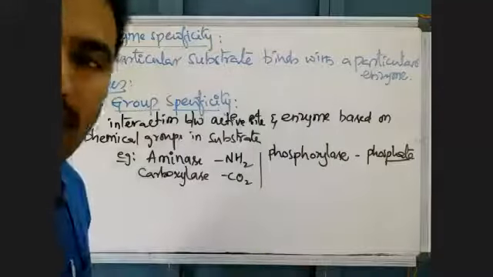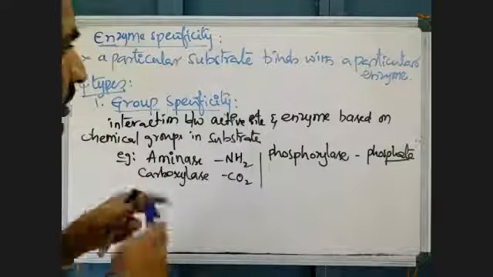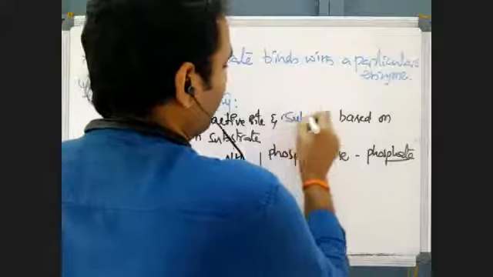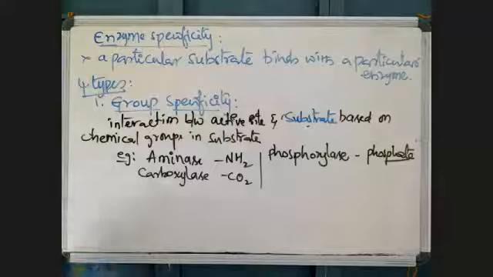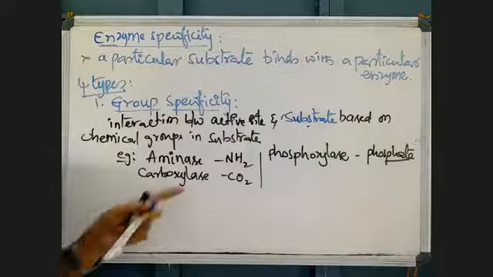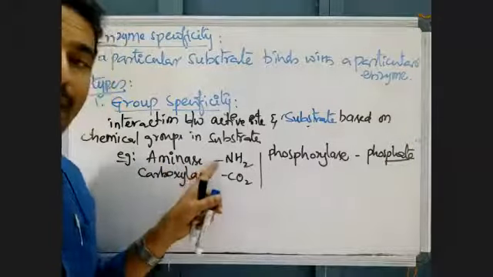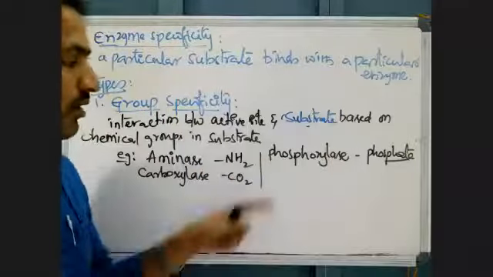Interaction between active site and substrate is based on the chemical groups present in the substrate and enzyme. See here, the aminase enzyme will interact with only amino groups, not any other groups.